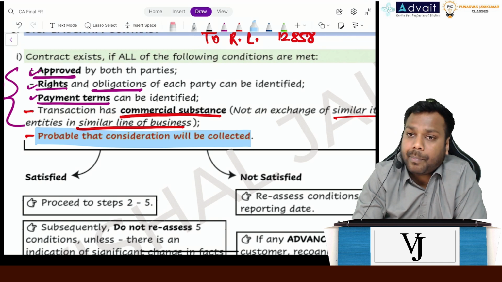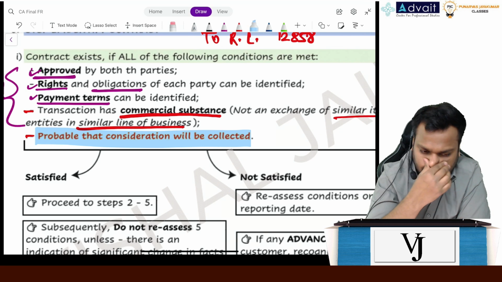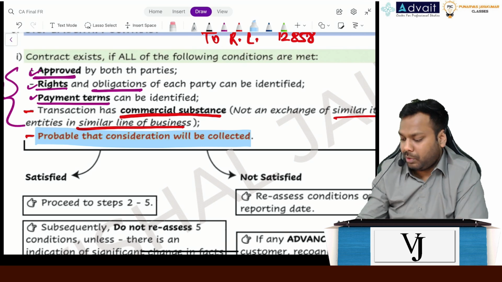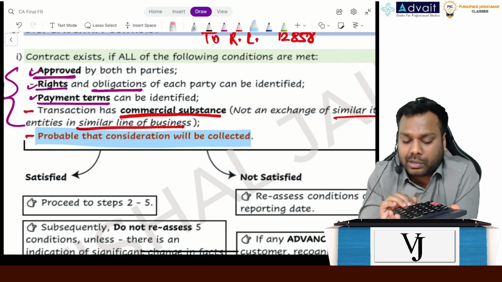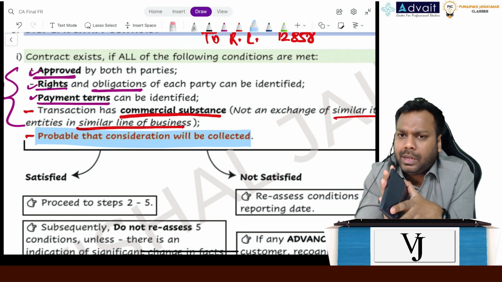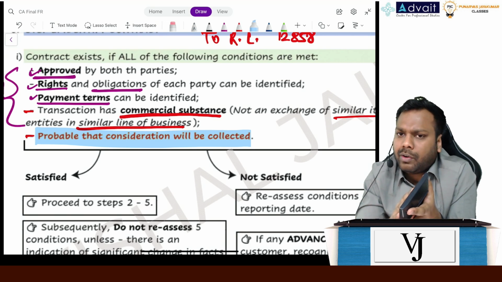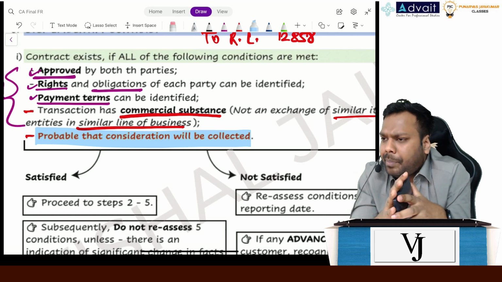I am saying it is probable that the consideration will be received. Let me give an example. Let's suppose I have sold this calculator to one of my customers. My business is to sell calculators. He had not paid me the money, but he told me, Vishal, I'll pay you after 1 month. And seeing his creditworthiness, I assess that yes, definitely he will pay me the money.